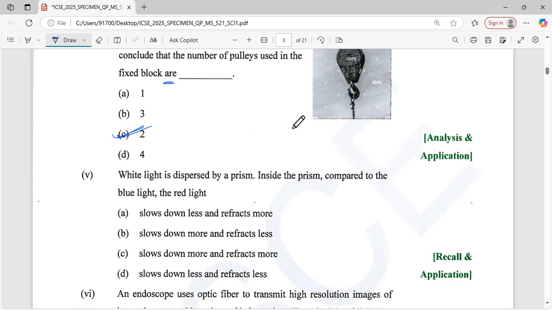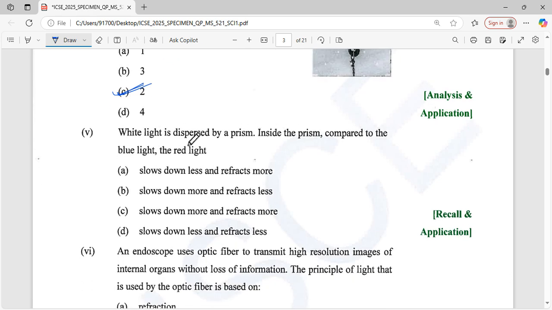Next question number 5. White light is dispersed by a prism; inside the prism, compared to the blue light and red light. So I recall the name is important. In white light dispersion by a prism, it breaks into 7 colors. There is dispersion, and you know that slow down less or refract more.